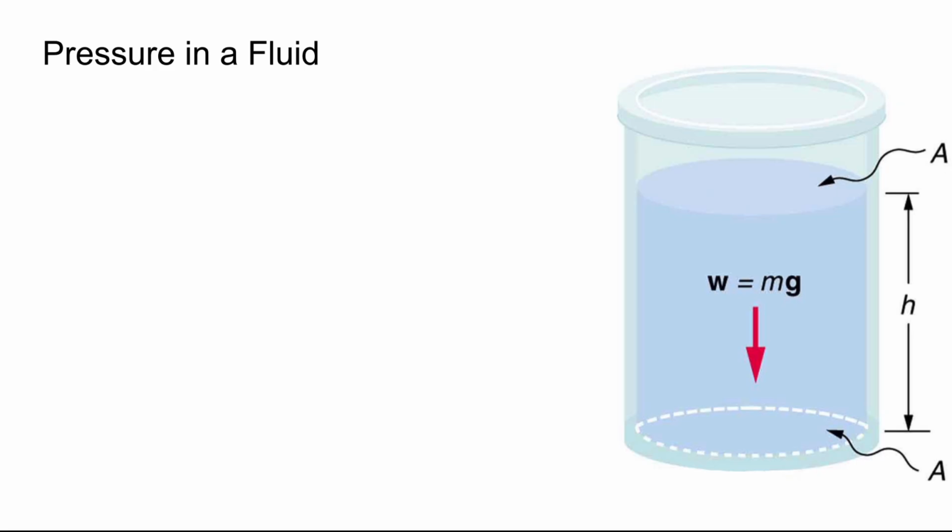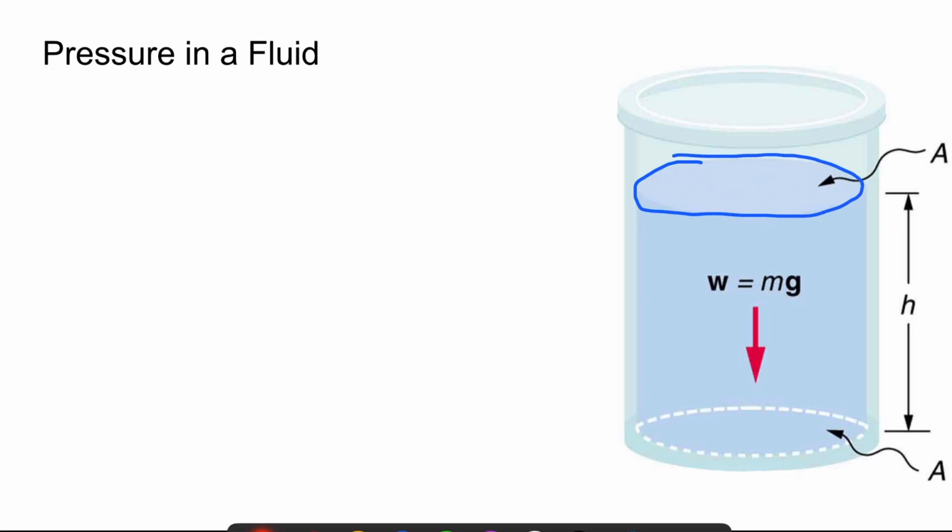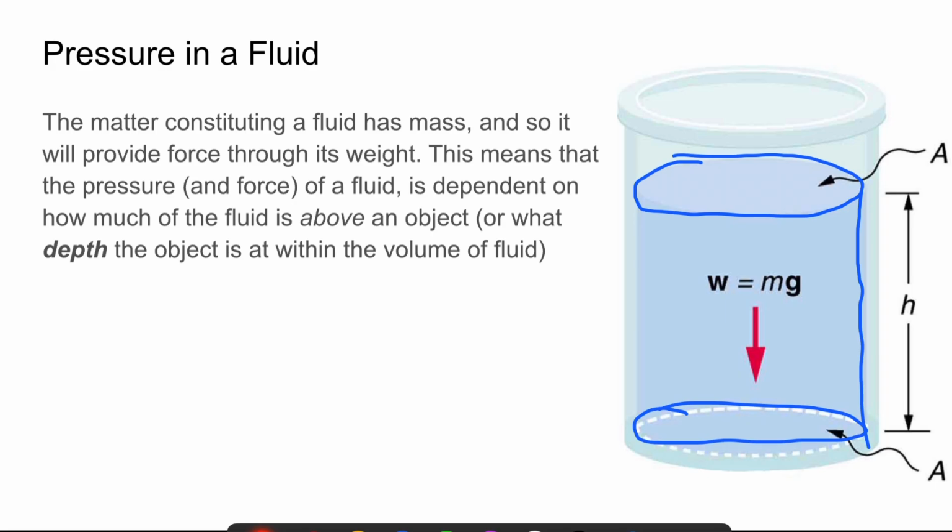All right, so if we take a look at the fluid to the right, we have a fluid that is in a cylinder. So we have an area of this cylinder, and we have a height of this cylinder. And those two things will help us figure out the volume of this fluid inside the cylinder.